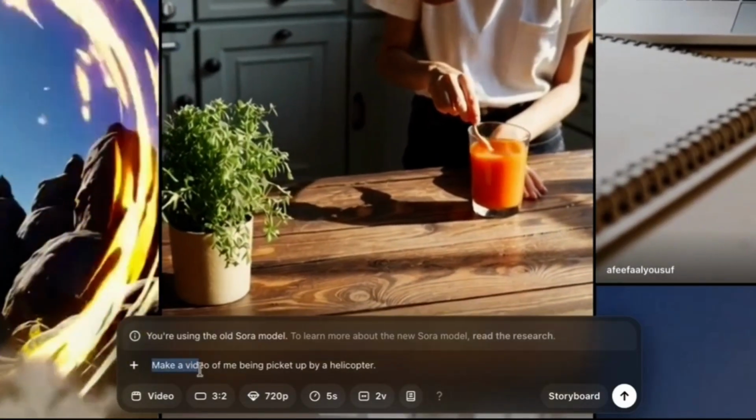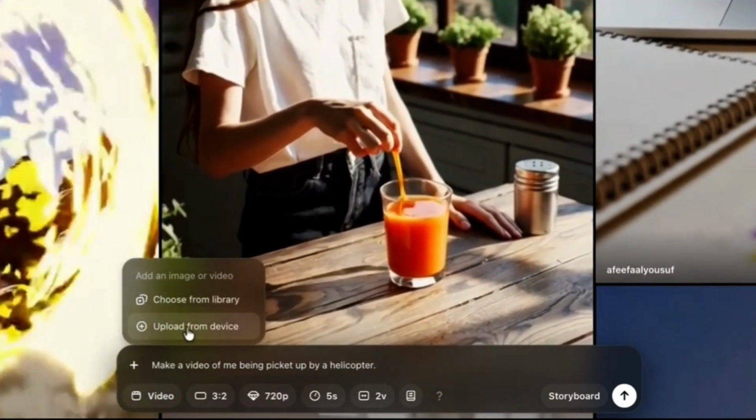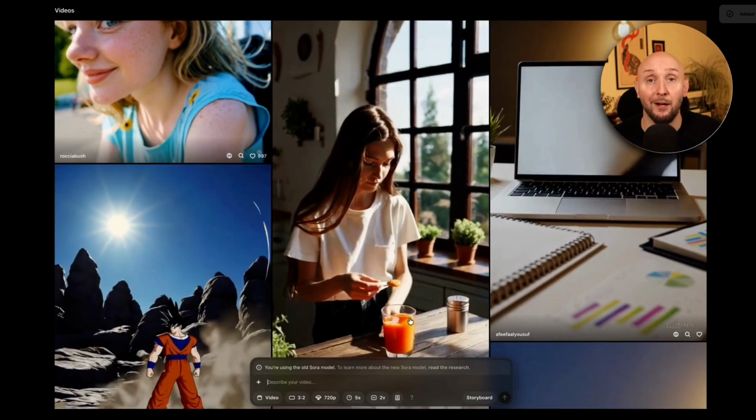So let's create a simple one. Make a video of me being picked up by a helicopter. So I'm just going to click this plus button right here to add a picture of me. Okay, so that one will do. Then submit my prompt and we'll see what kind of video Sora comes up with for us.